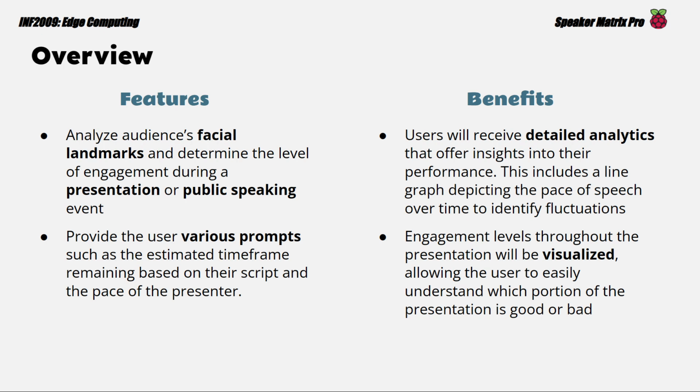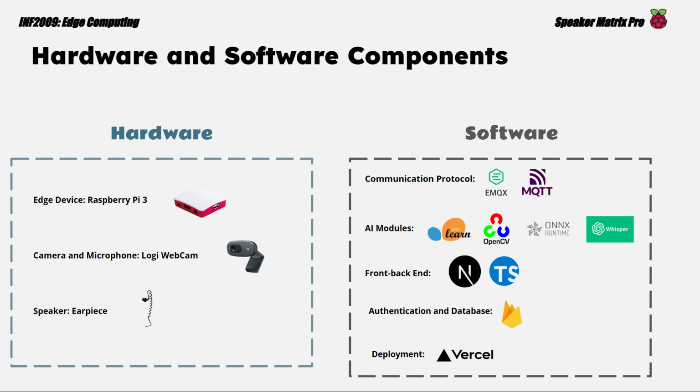This includes a line graph depicting the pace of speech over time to identify fluctuations. Engagement levels throughout the presentations will be visualized, allowing the users to easily understand which portion of the presentation requires room for improvement. For the hardware component, the Raspberry Pi serves as the edge device.